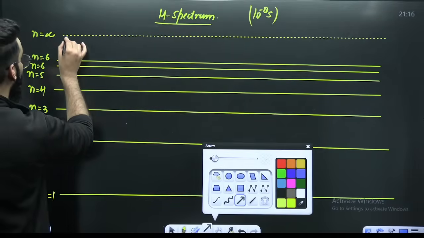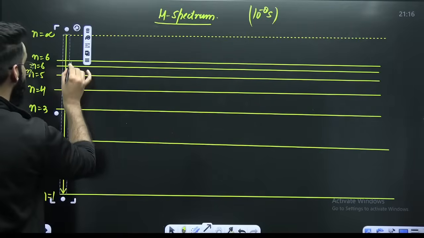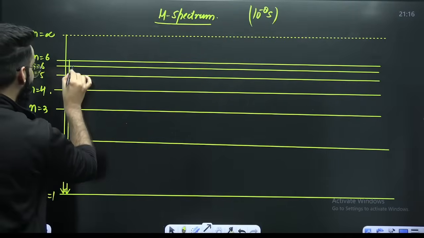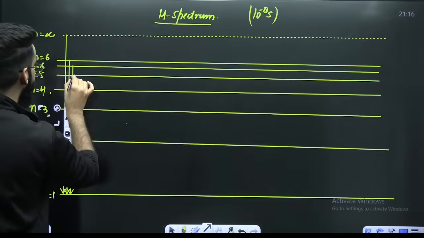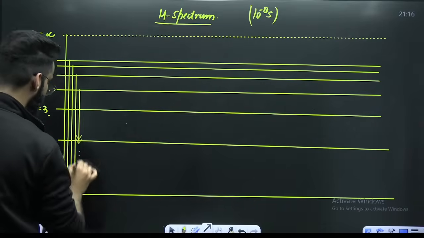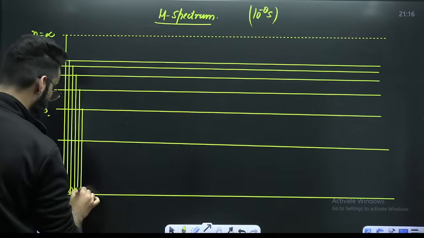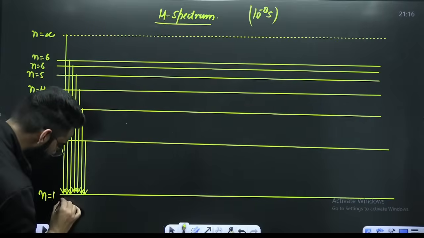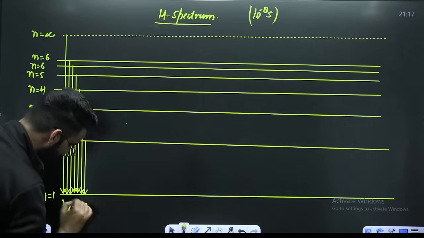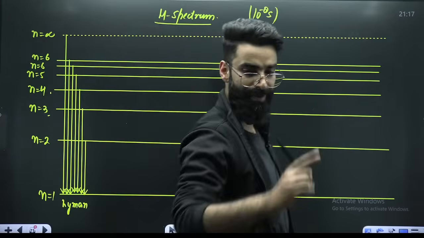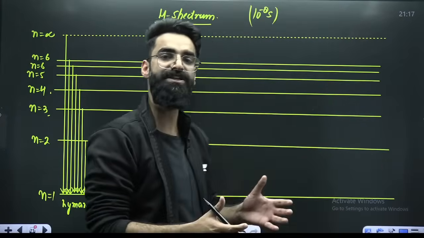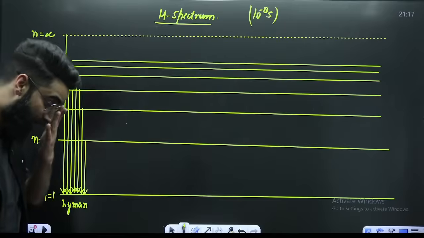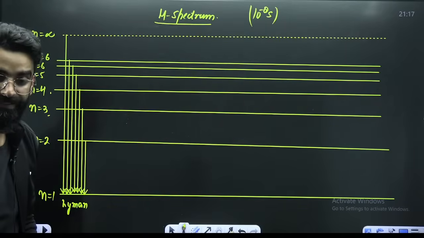My dear students, when the electron makes a transition from a higher energy state to shell number 1, the series of lines which we get, you call the Lyman series. So what is the Lyman series? When the electron makes a transition from a higher energy state to shell number 1, we get a series of radiations with different wavelengths. This series of radiations is what you call the Lyman series.